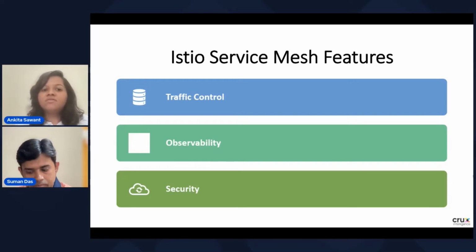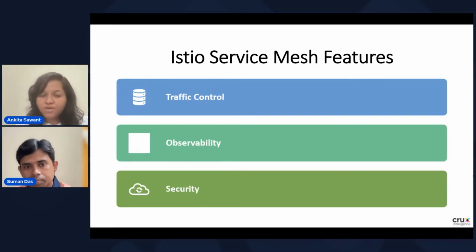Data in transit can be ensured by using the Istio service mesh. Istio service mesh provides us different features like peer authentication, authorization, and authentication. Using that, you can encrypt the traffic between the different services, and you can decide on the strategy, whether you want to encrypt all traffic or whether you want to allow plain text as well as encrypted traffic within your service mesh. All these things can be configured using the Istio service mesh.